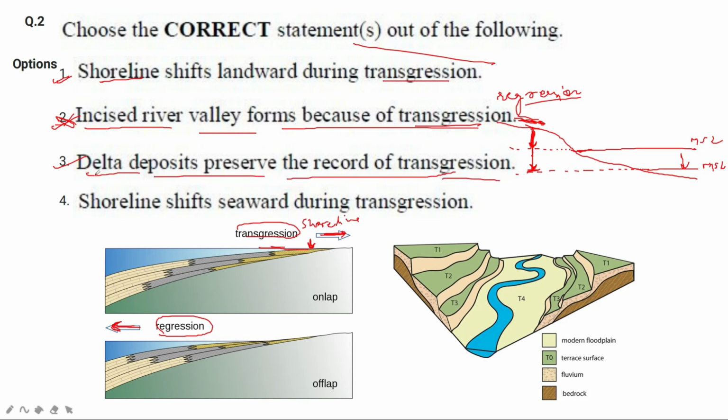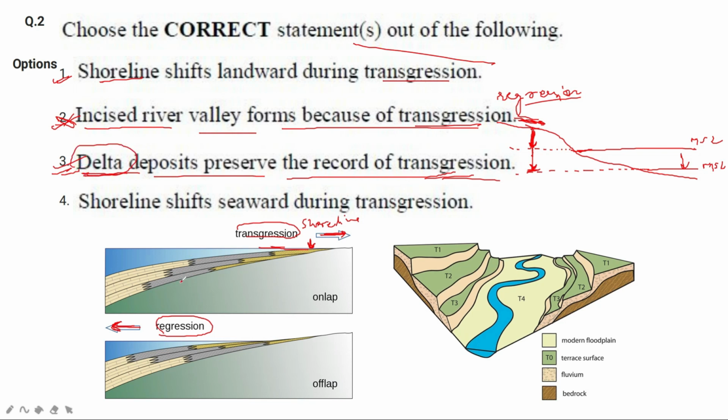Obviously the delta is located between the land and the ocean, the junction between the land and the ocean. So whenever there is a sea level fall and rise, it will affect the delta, and that is why the records will be preserved in case of delta.